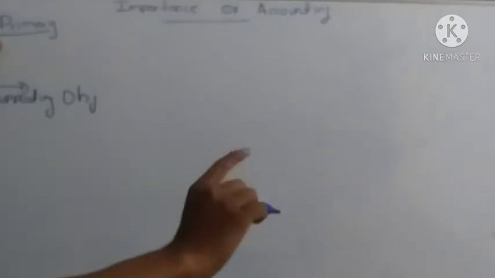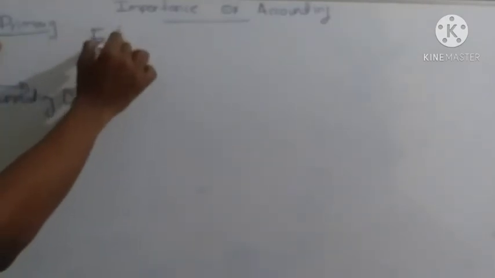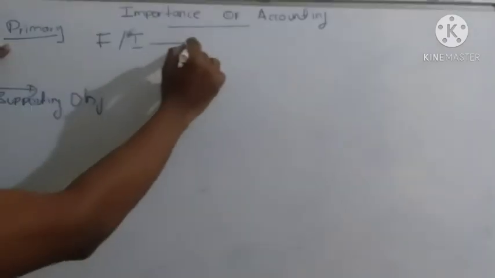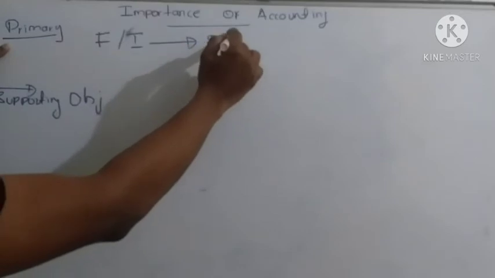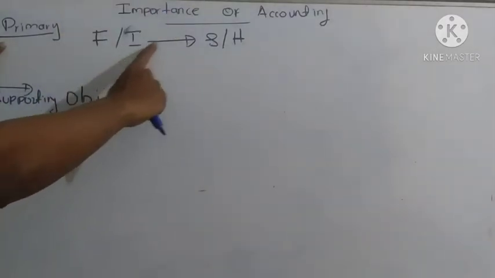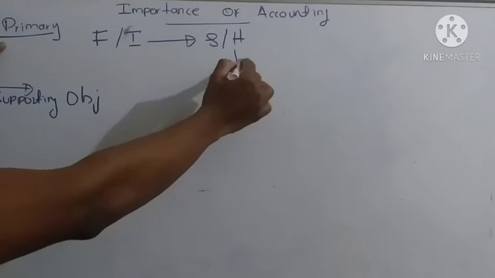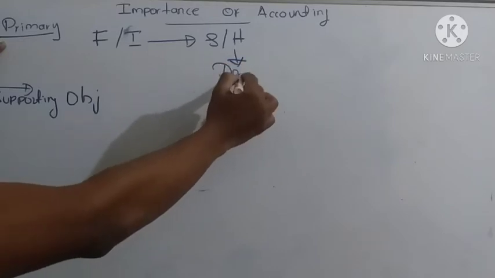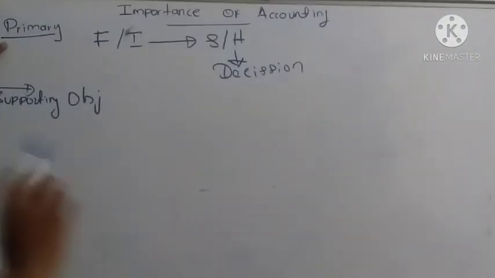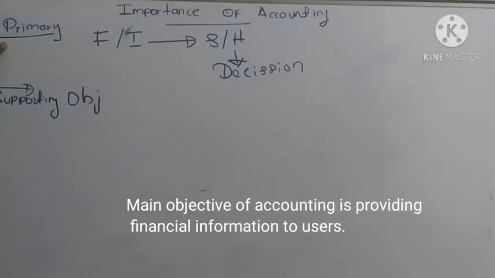The primary objective of accounting is to provide financial information to stakeholders in order to make decisions. Providing financial information to stakeholders to make decisions is the primary objective.